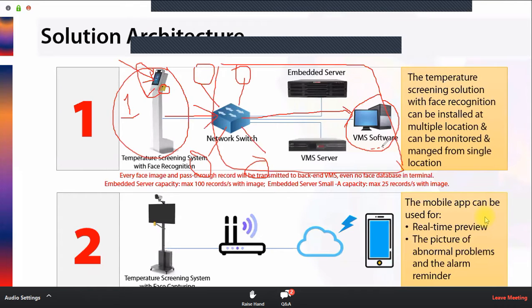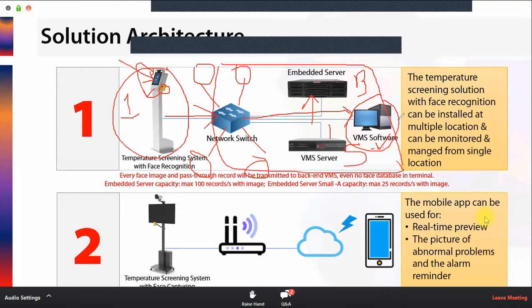If you want to go with an embedded solution with higher capacity, then we have the solution of an embedded server. This is a bigger server, the big one. This is a small server. So we have embedded servers in big size and small size. And we have the software solution as well. So you can create the face database in a centralized location, so there is no need to create a database in each and every machine.